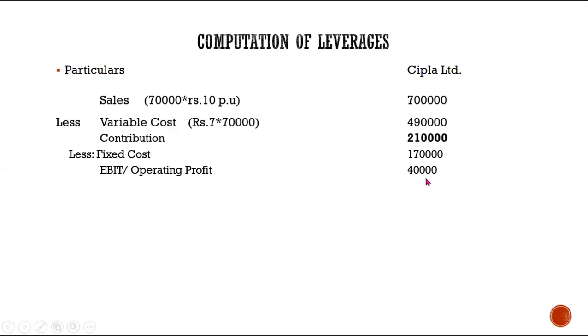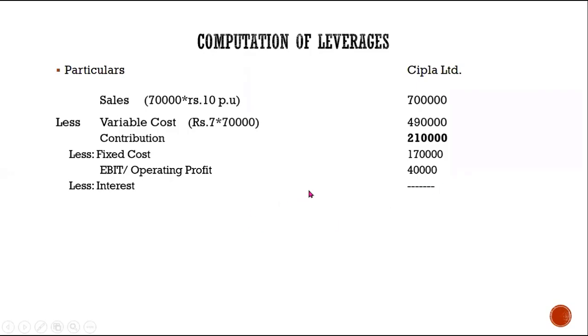So how much is the operating profit? Operating profit is 40,000. In Cipla Limited, the company is having only equity. They don't have any debentures. When the company has no debentures, that means the company has no interest, right?